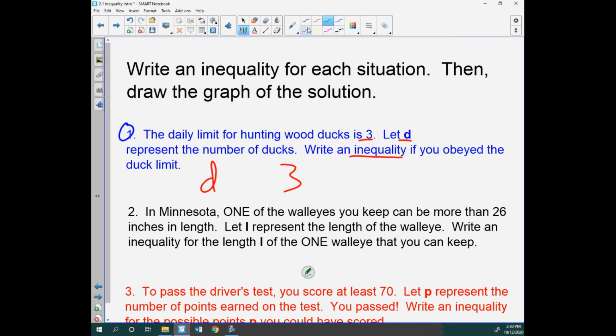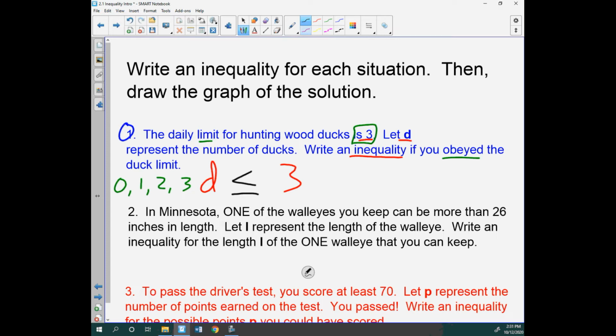If we obeyed the limit, that means, the limit is 3. If I got 0 ducks, I'd be fine. 1 duck, 2 ducks. Even if I got 3 ducks, I'd be all right, okay? Well, all these numbers here, those are the good ones, right? Are these numbers bigger than or less than 3? Well, those numbers are all less than 3, and 3 is included in there, okay?